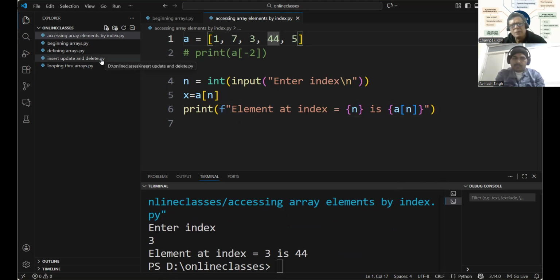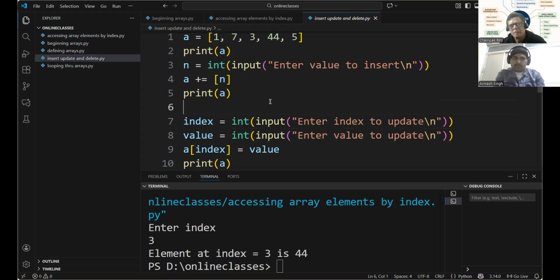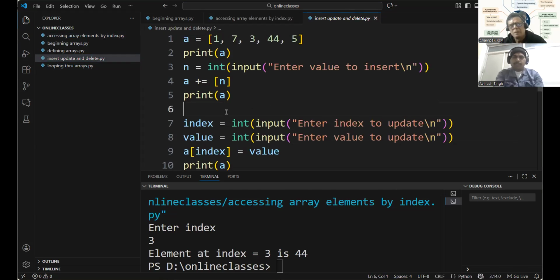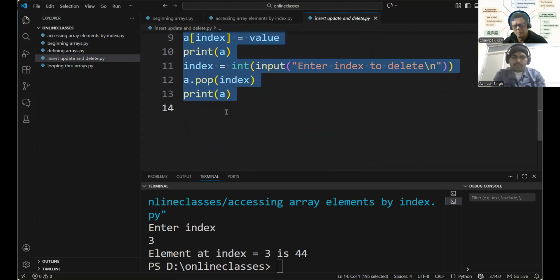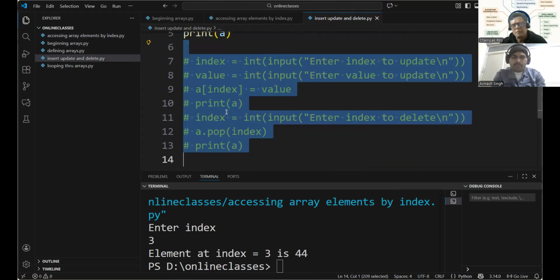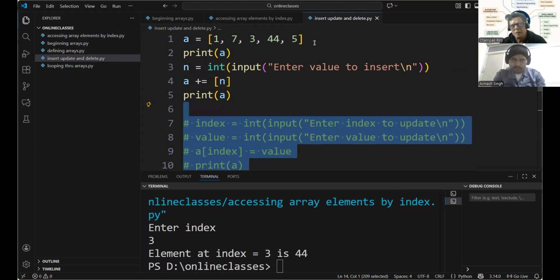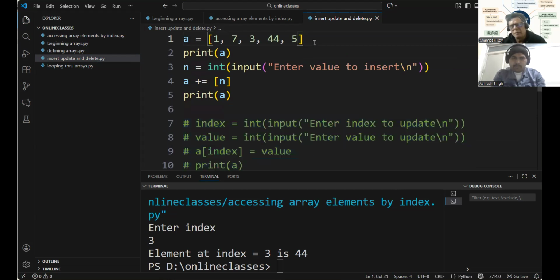Then we'll try insert, update, and delete. The one we tried right now was searching. I commented this. We've got an array 1, 7, 3, 44, and 5. N is equal to int. We are asking for a value to insert. Actually, we'll be appending this new value at the end of the array.